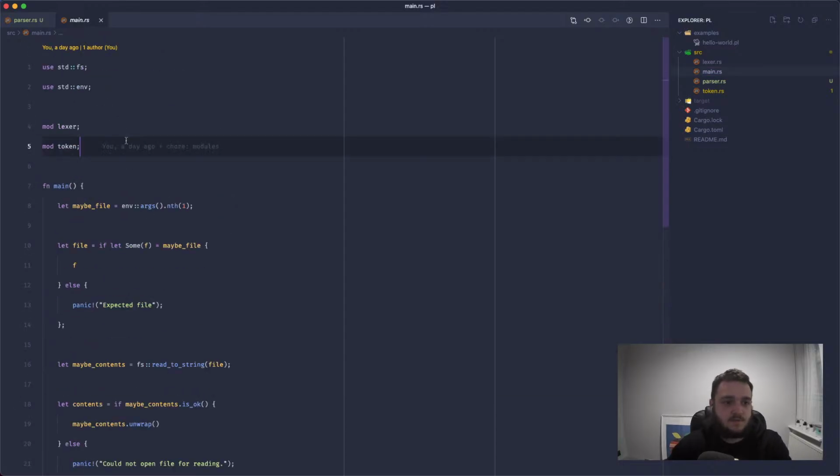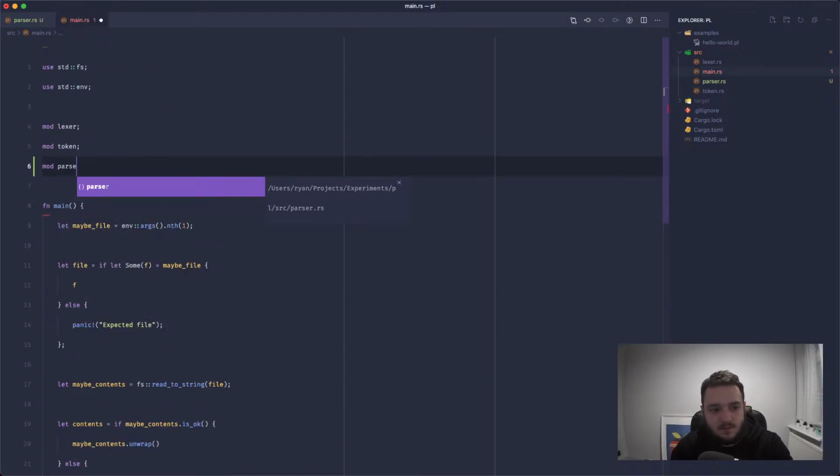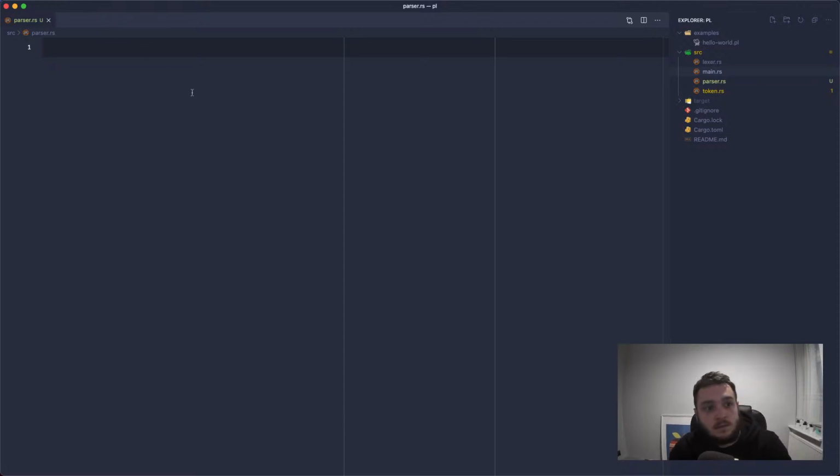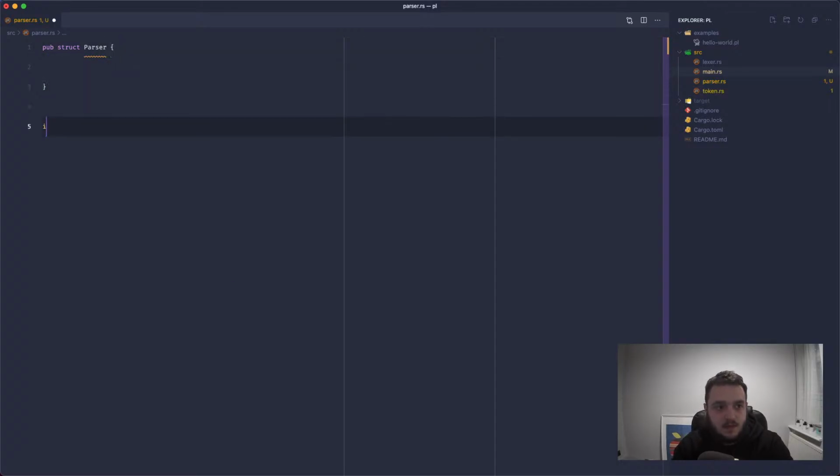So first things first, we'll go in here and we'll declare the mod, the module. And let's create a struct. Now this needs to be public because we want to access this inside of main. We're going to implement the parser as well.